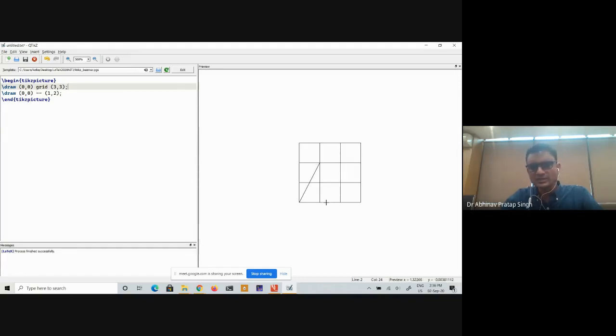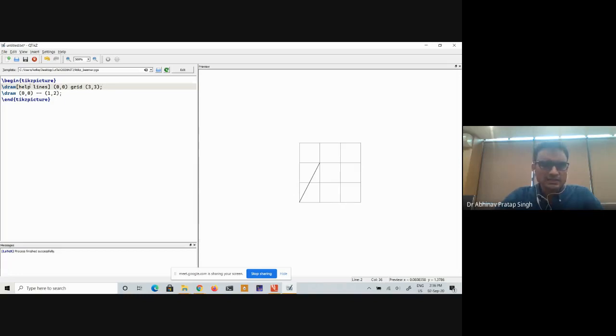But as you can see, this grid has the same thickness as this line. So there is another option here, which is help lines. It means these lines are there to help you. So what will happen is that now they will have less prominence. They will mostly go to the background so that you can focus on your figure. Okay.